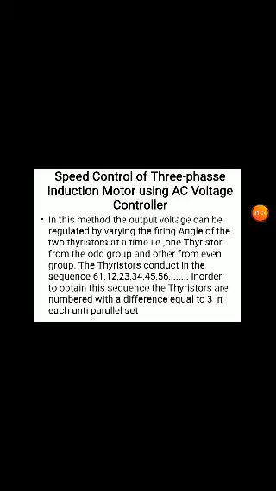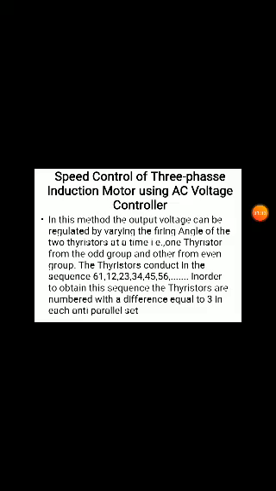In this method, the output voltage can be regulated by varying the firing angle of the two thyristors at a time. We control the output of this controller by varying the firing angle of the circuit, and that output is given to the input of the induction machine. We can control it up to the required range of speed.